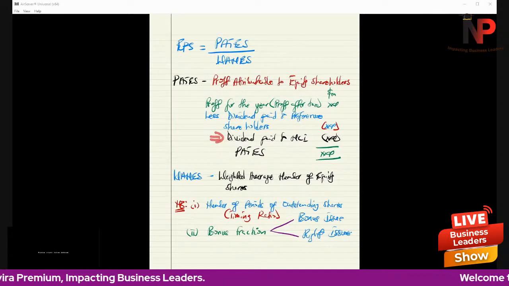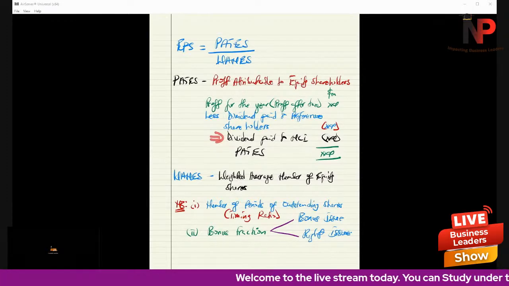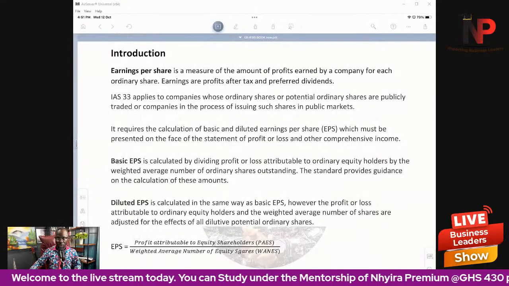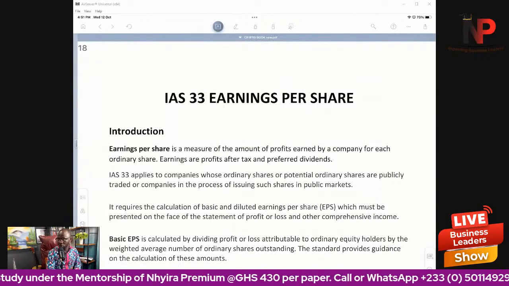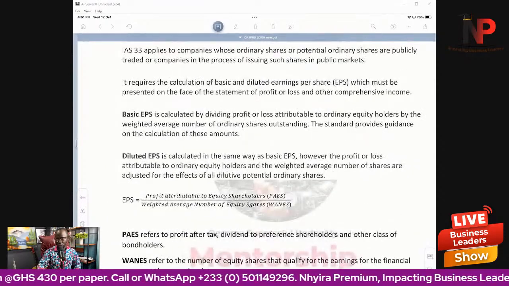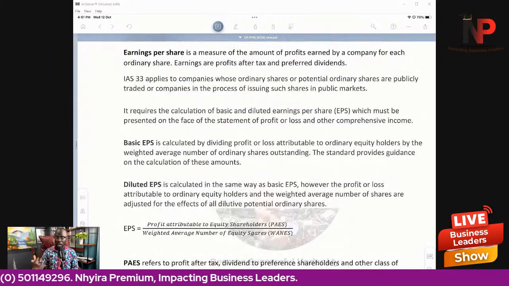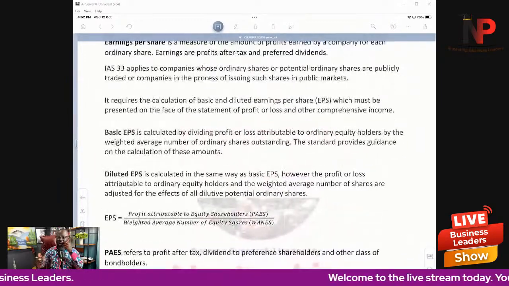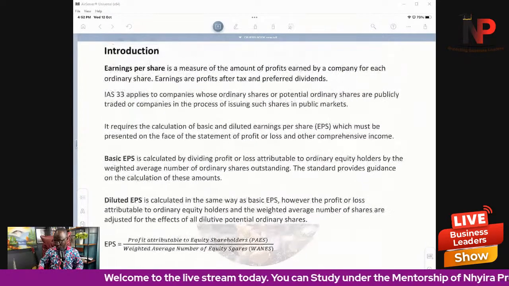Now, before I go into some of the other issues, there are some theoretical discussions that we can talk about quickly before I go into the calculation. So for those of you with a book on financial reporting or corporate reporting, you can go to IAS 33 Earnings Per Share and you'll be able to see the material there and what has to be covered. Whatever I'm going to go through here, I've already spoken about it, but I just want to share a couple of things with you in that regard.